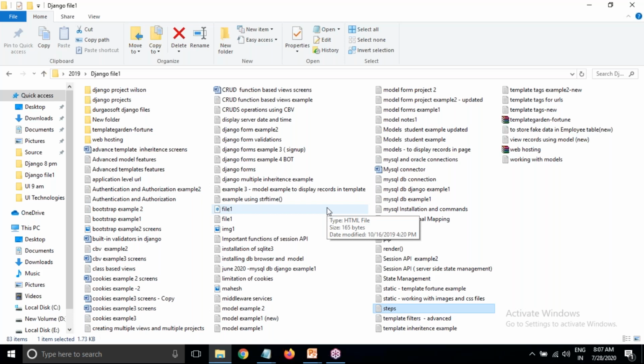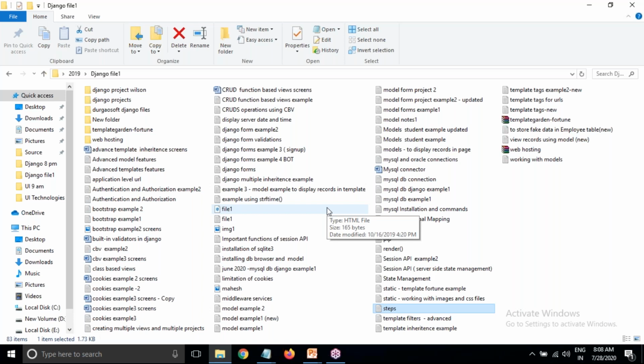Here I'll tell you the chapters. First, we'll focus on the introduction part, then working with a virtual environment, creating a Django project, then applications and websites.